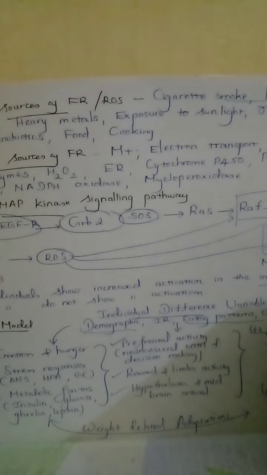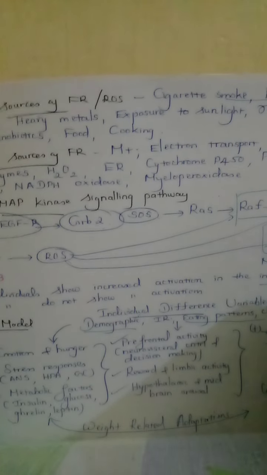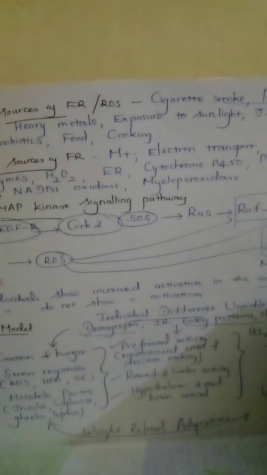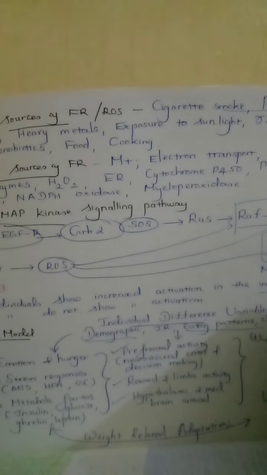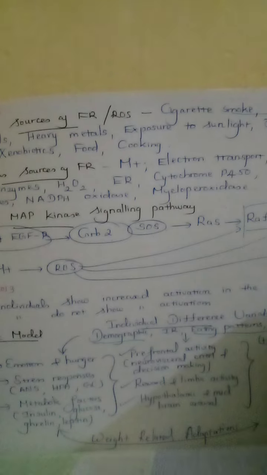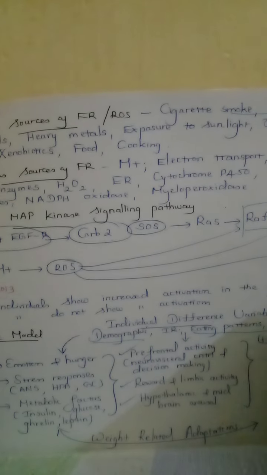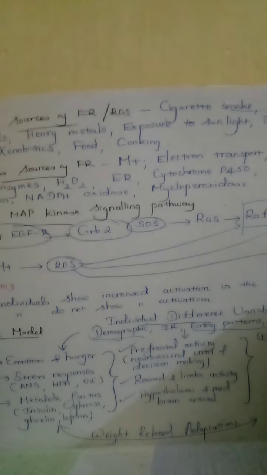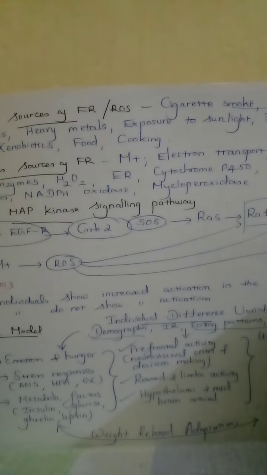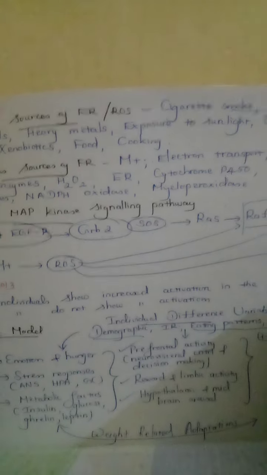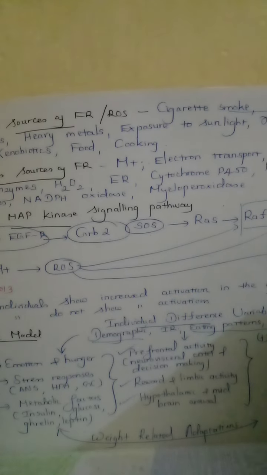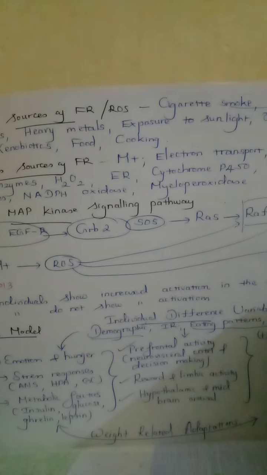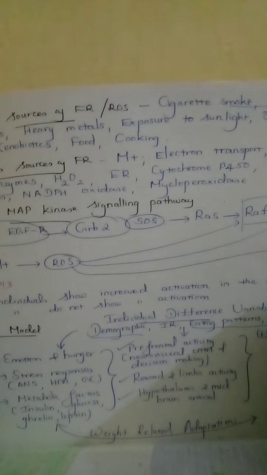So, this particular article summarizes the role of ROS in the MAP kinase signaling pathway. What they say is when the epidermal growth factor, which is an endogenous substance, binds with the EGFR receptor, they go and activate the GRB2 signal. GRB2 combines with the SOS and activates certain secondary molecules like RAS.